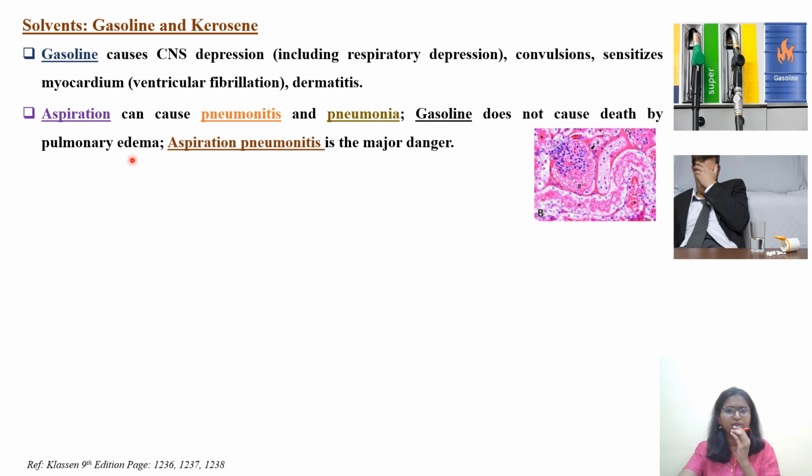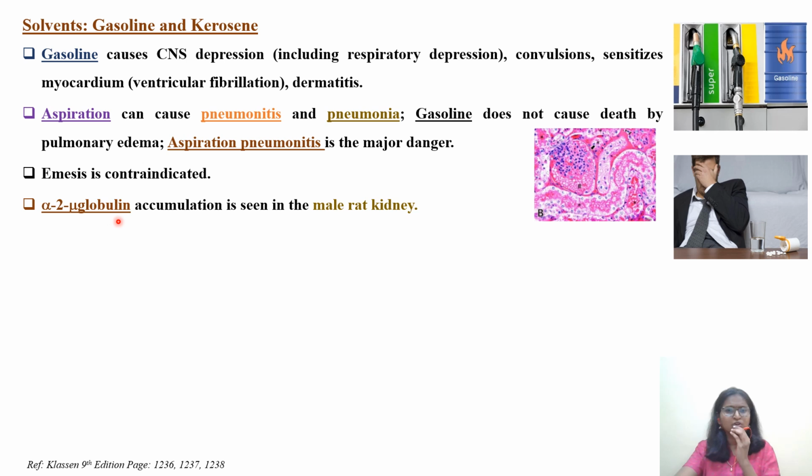This is an important point that you have to remember. Aspiration pneumonitis is the major danger with respect to gasoline. Emesis is contraindicated. If a person accidentally consumes gasoline and poisoning has taken place, emesis cannot be performed on that patient.